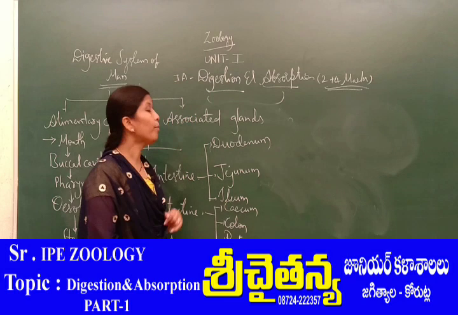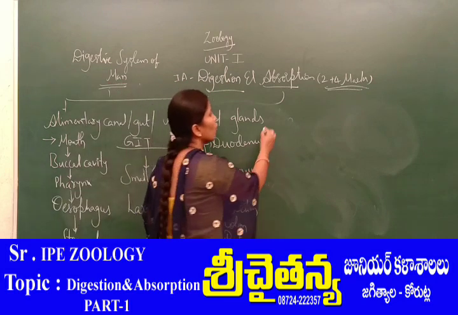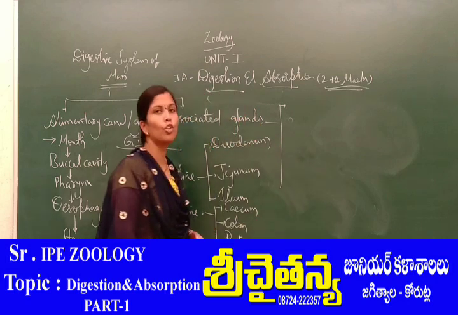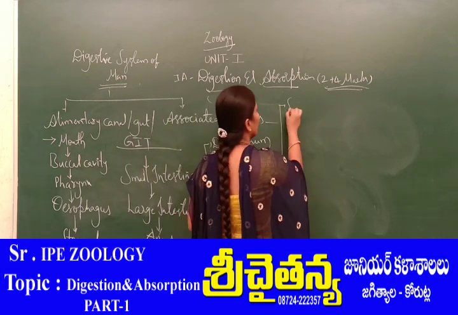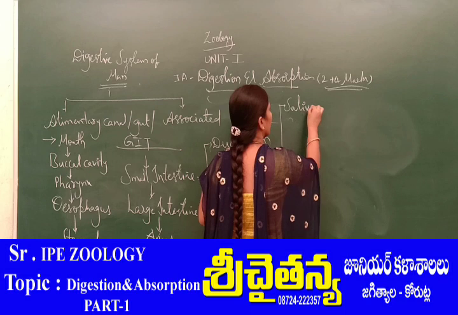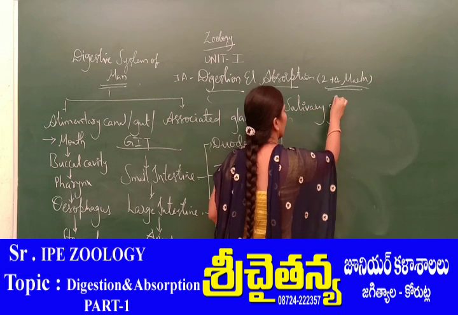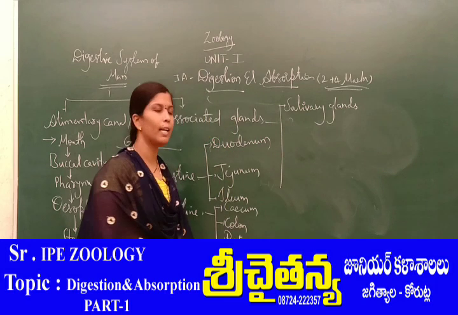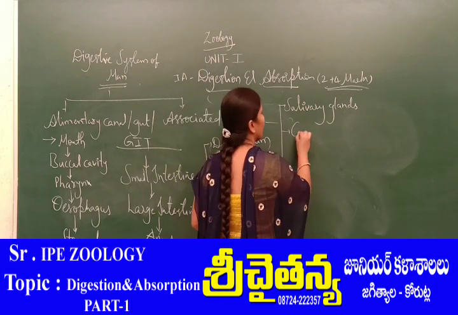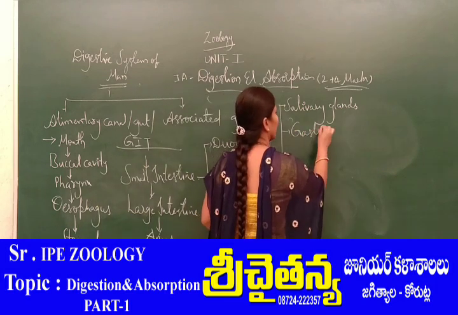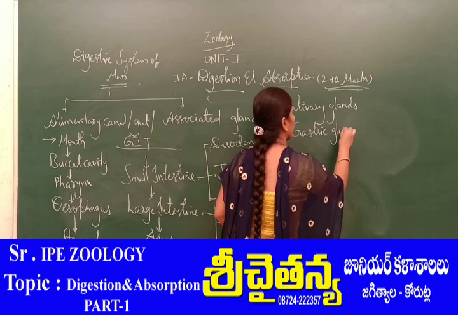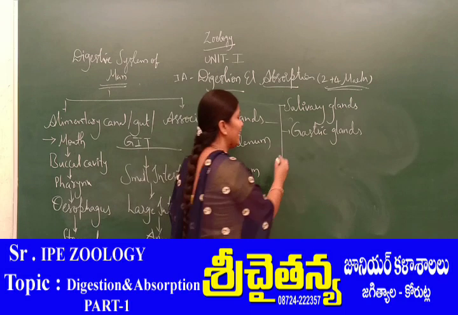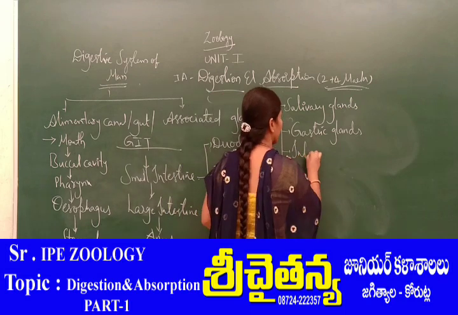Likewise, what about the associated glands? Generally, the associated glands include a pair of salivary glands. Next, gastric glands. Next, intestinal glands.